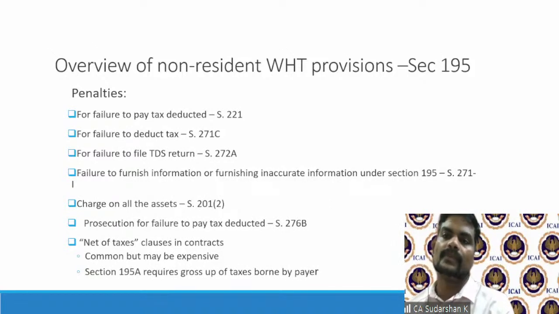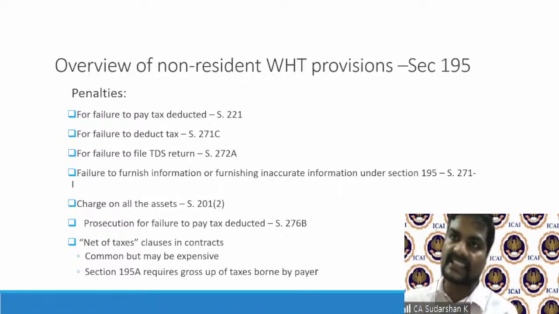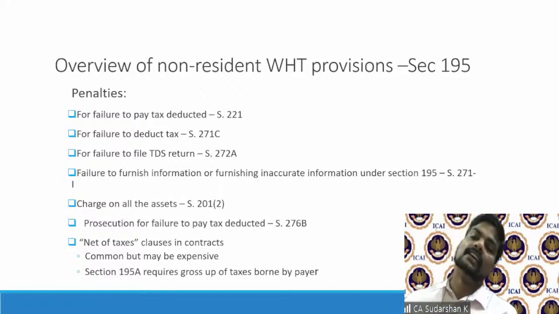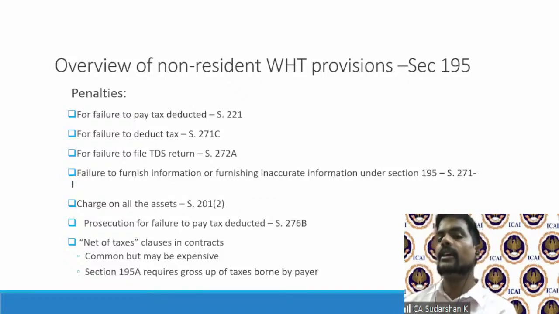That is, failure to pay tax deducted, 221 will come, 271C for failure to deduct tax, failure to pay tax deducted, failure to file TDS return, failure to furnish information or furnishing inaccurate information under Section 195. Section 271I gives a penalty.